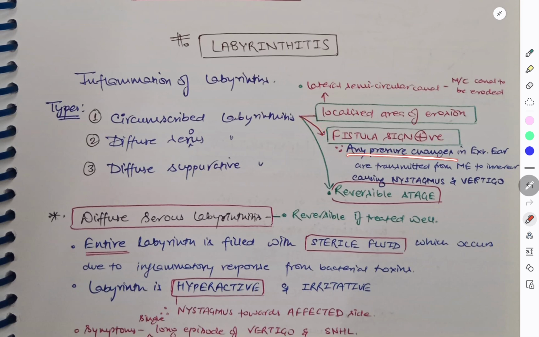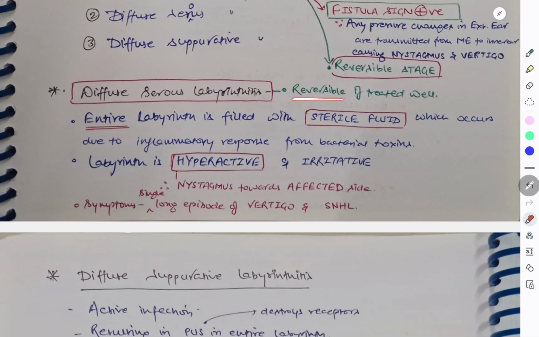Any pressure changes in the external ear are transmitted to the middle ear and then to the inner ear, and this causes nystagmus and then vertigo. This is a reversible stage. Circumscribed stage and then diffuse stage, these are reversible if treated well. Coming to diffuse serous labyrinthitis, it is also a reversible stage. The entire labyrinth is filled with sterile fluid.